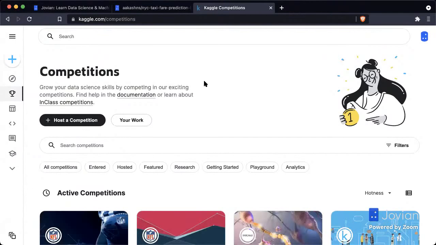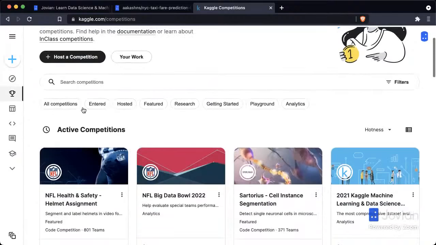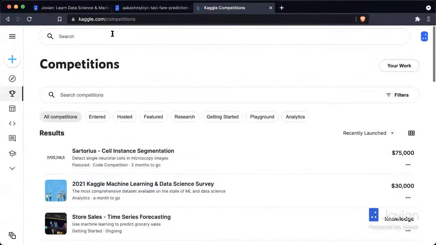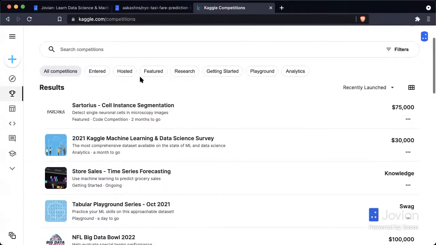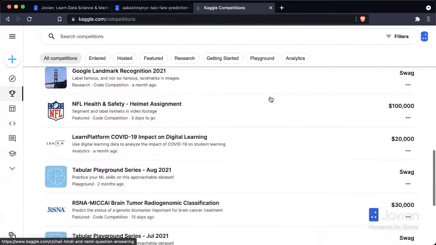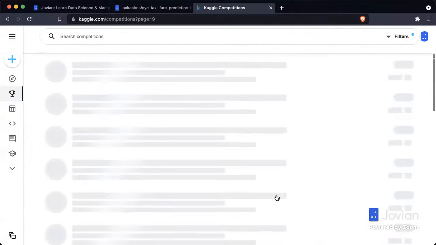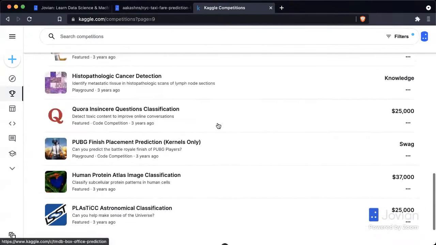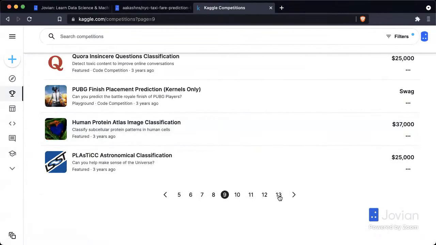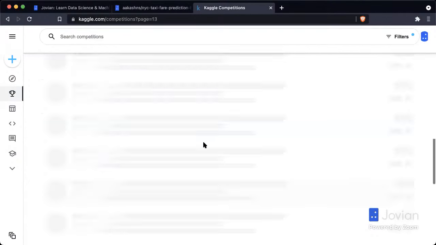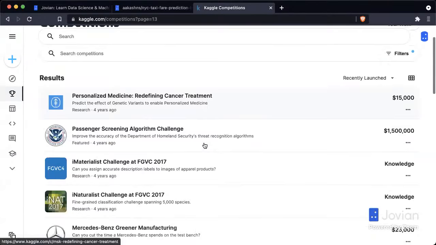Now, Kaggle is a competition platform that has been around for close to 10 years, I believe, at this point, and they have hosted hundreds of competitions. So you can go on kaggle.com/competitions and then go back all the way. You can go back to competitions from 2010 or 11, I believe, and use those datasets to work on your machine learning projects.